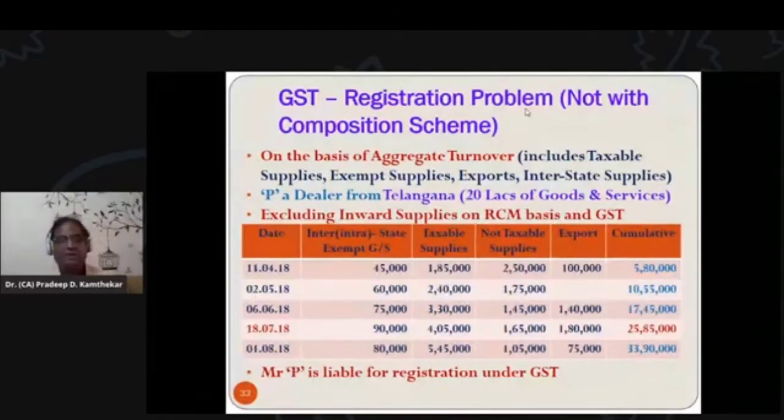Now here we have taken a case of 20 lakhs goods and services because the dealer is from Telangana. So here you can see that the 20 lakhs turnover of goods and services is crossed on 18 July in this year 2018-19, that is assessment year 2019-20. So Mr. P is liable for registration under GST because here the 20 lakhs turnover is exceeded.